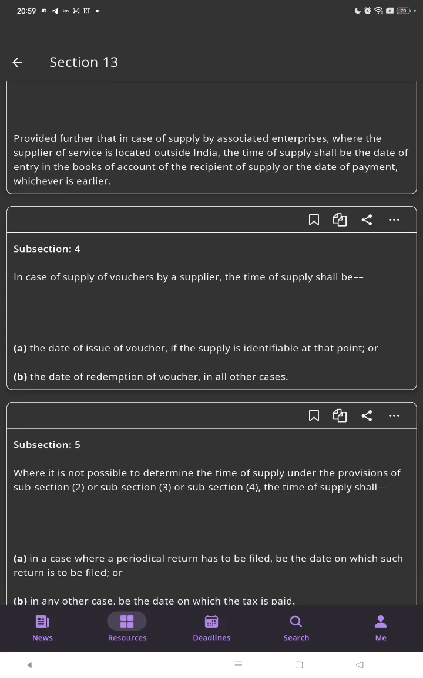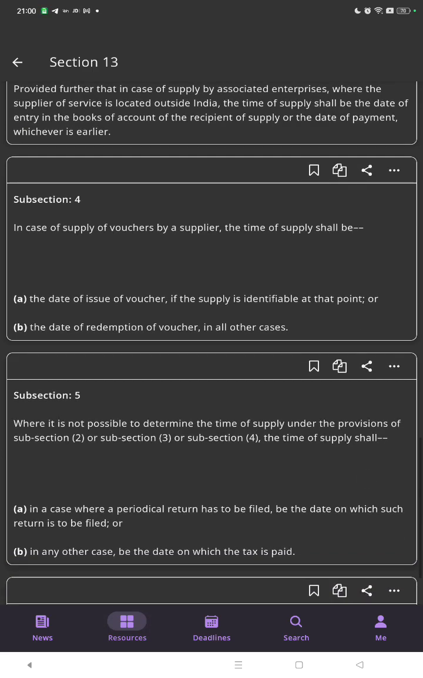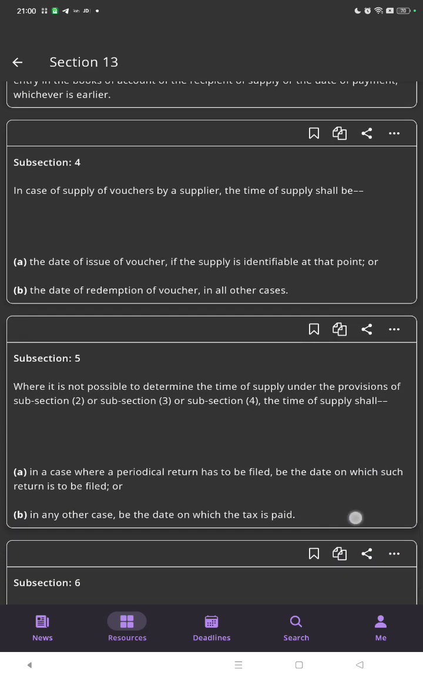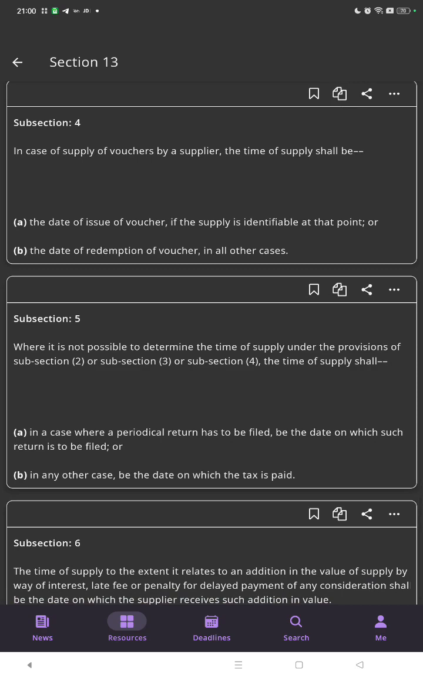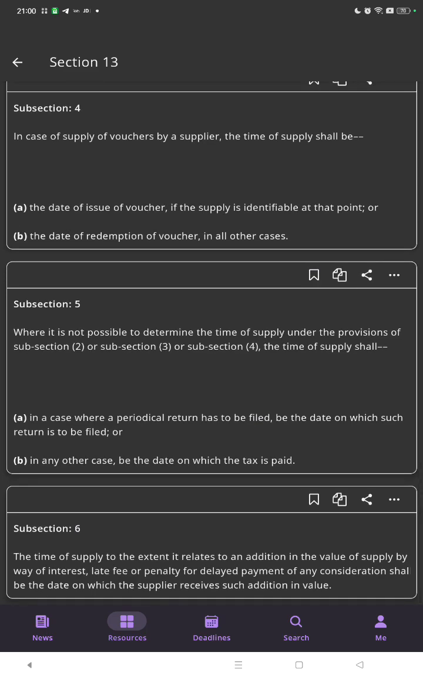Subsection 4. In the case of supply of voucher by a supplier, the time of supply shall be the date of issue of voucher if the supply is identifiable at that point, or the date of redemption of voucher in all other cases.